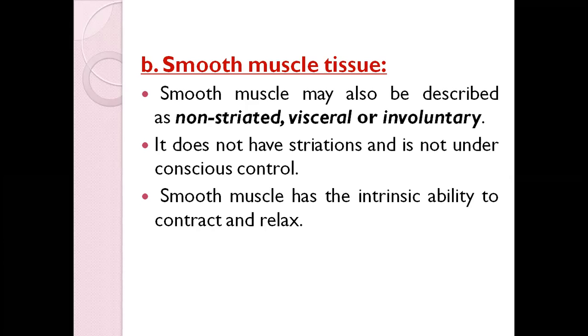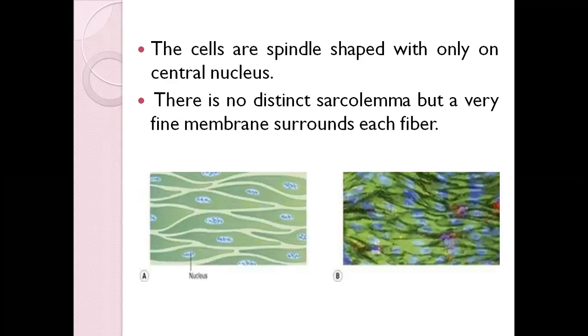So whenever it contracts, whatever is there will try to move, or it helps in the movement, okay? And when you see the diagram of smooth muscles, how it differs, it has got a spindle shape. If you compare to the skeletal muscle, it has a cylindrical shape, and here it has a spindle shape, and they have only one nucleus, unlike the skeletal muscles which have multi-nuclei, so many nuclei, okay? Here there is only one nucleus, and there is no distinct sarcolemma, and they don't have any cell membrane like how we have it in the skeletal muscles, okay? But they have a very fine membrane which surrounds each cell, okay?